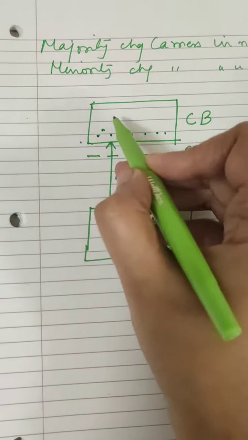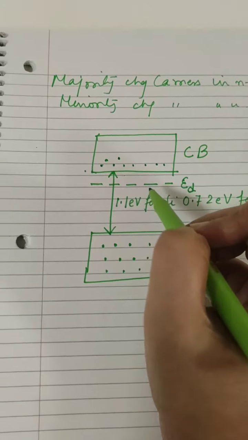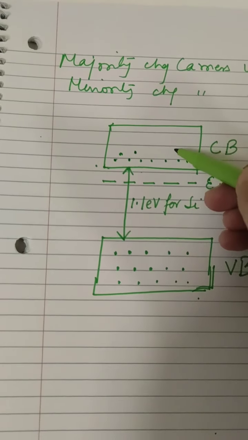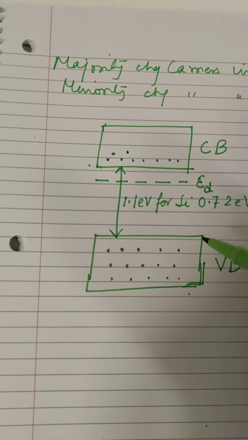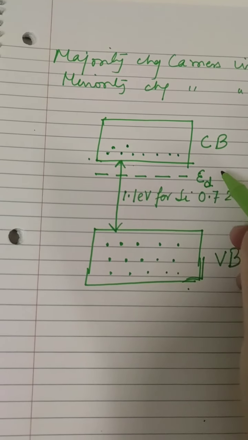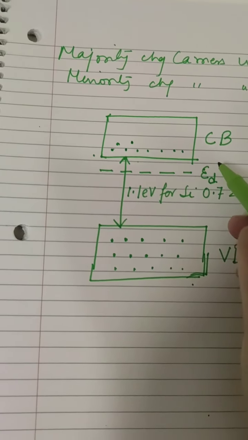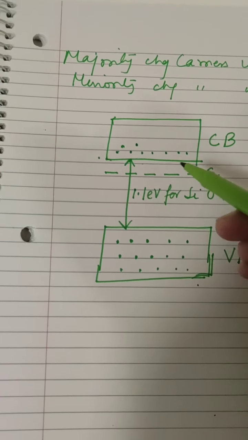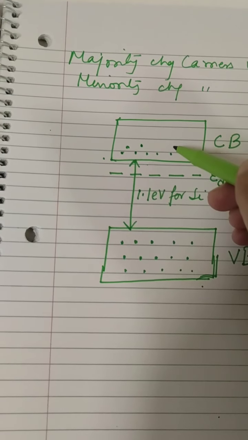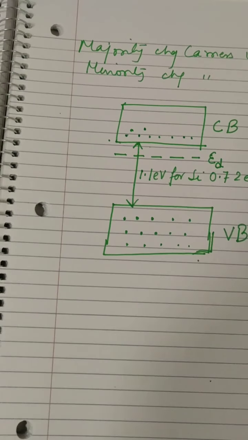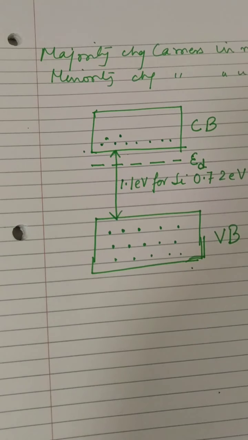I have made 9 electrons here. The electrons will jump easily from the donor level to the conduction band, because the donor level is the level where the donor atoms reside. It is the energy level of the donor atoms. So the donor atom will donate its fifth valence electron, and the fifth valence electron will be ready for conduction and will easily move to the conduction band.